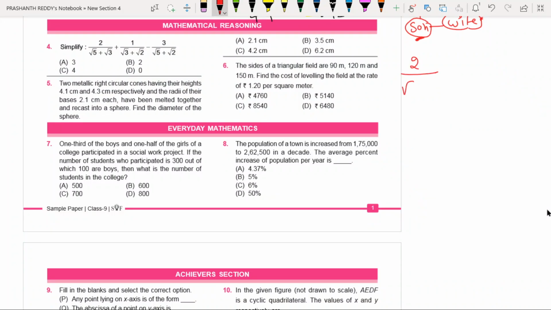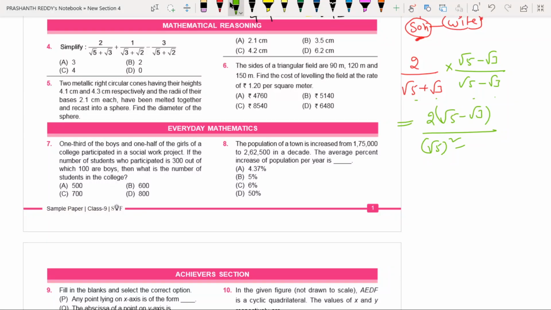But 2 by square root of 5 plus square root of 3 is there. No, you just multiply and divide by the rationalizing factor. Here you have root 5 minus root 3 as the rationalizing factor. While multiplying numerator with numerator and denominator with denominator, it is in the form of a plus b into a minus b, which means a square minus b square: root 5 whole square, and root 3 whole square. So root 5 square means you get 5, and you get 3.